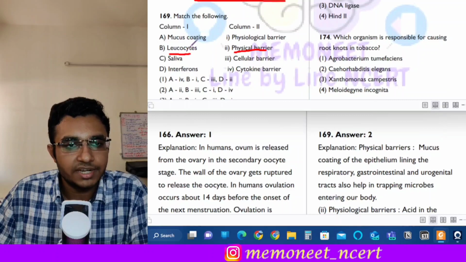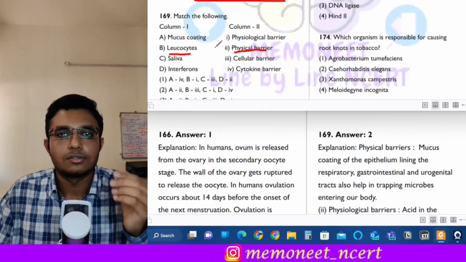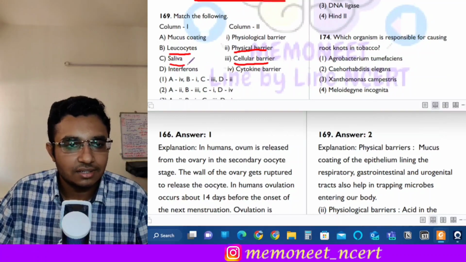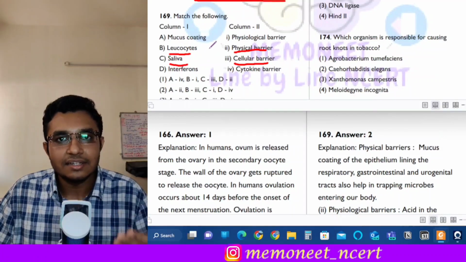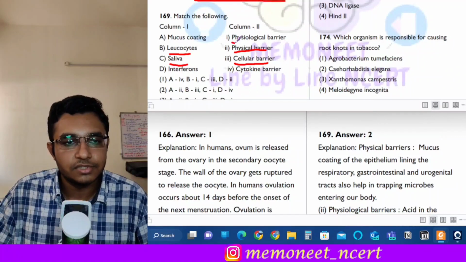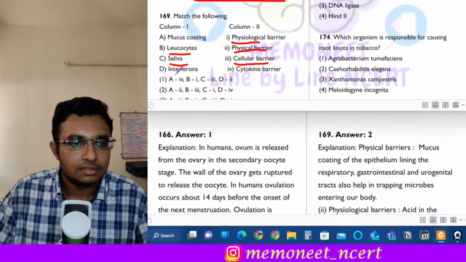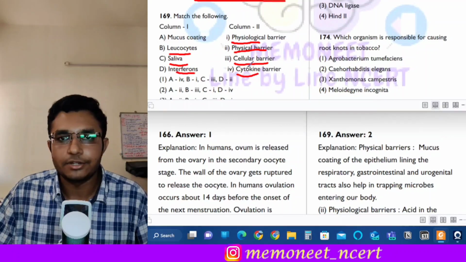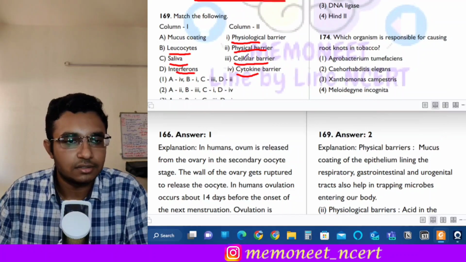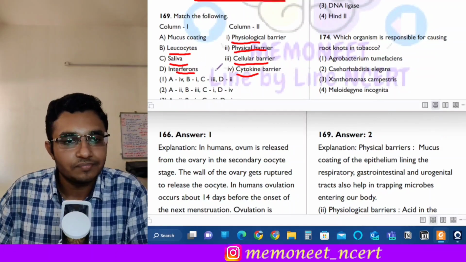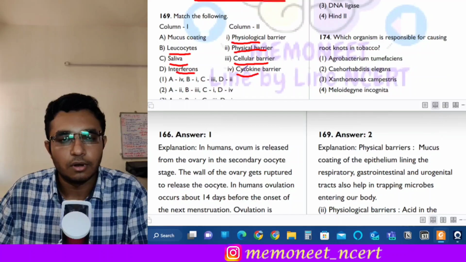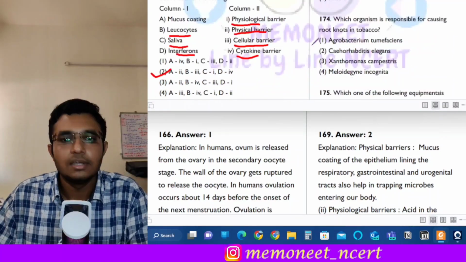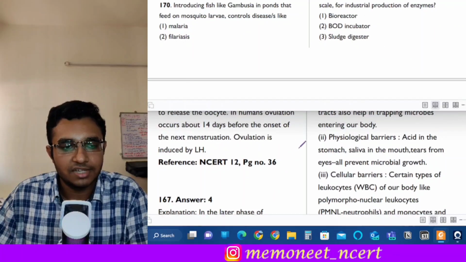Next are the leukocytes. So leukocytes are what? They are cells, so they form the cellular barrier. So B goes with 3. Then next is saliva. So saliva is a secretion, and these secretions belong to physiological barriers. Okay. And fourth are the interferons. So interferons are examples of cytokines, so they belong to the cytokine barrier. So the correct answer is option 2. Moving on to the next question, question number 170.